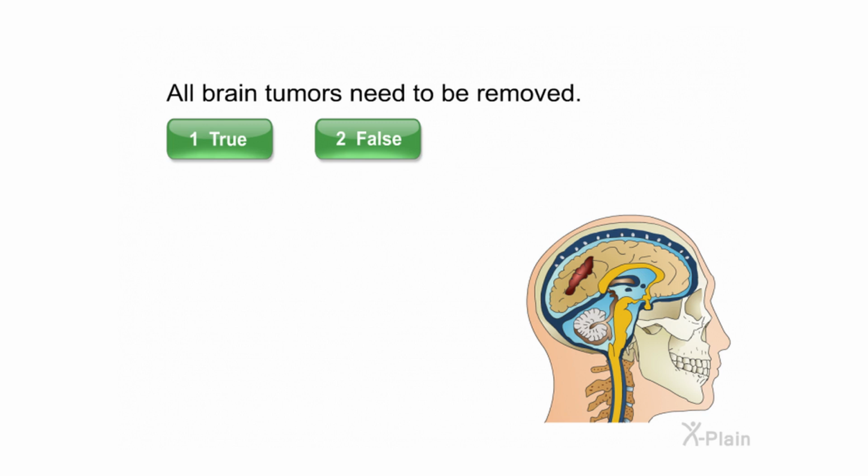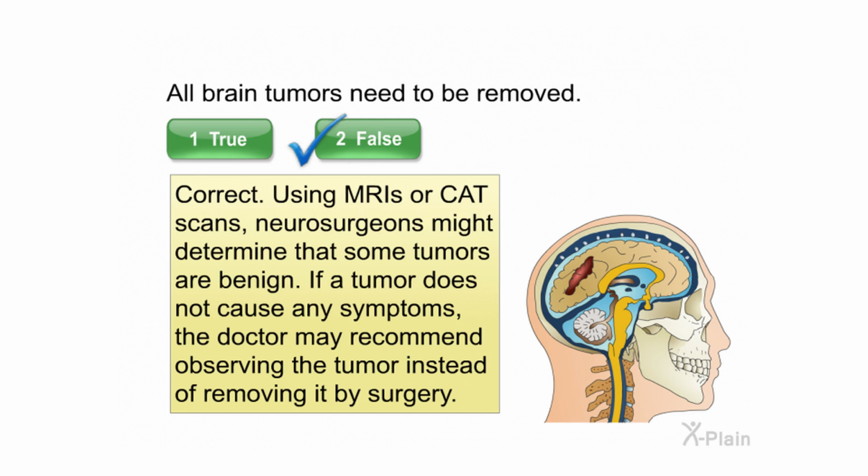All brain tumors need to be removed. Select true or false. Correct. Using MRIs or CAT scans, neurosurgeons might determine that some tumors are benign. If a tumor does not cause any symptoms, the doctor may recommend observing the tumor instead of removing it by surgery.